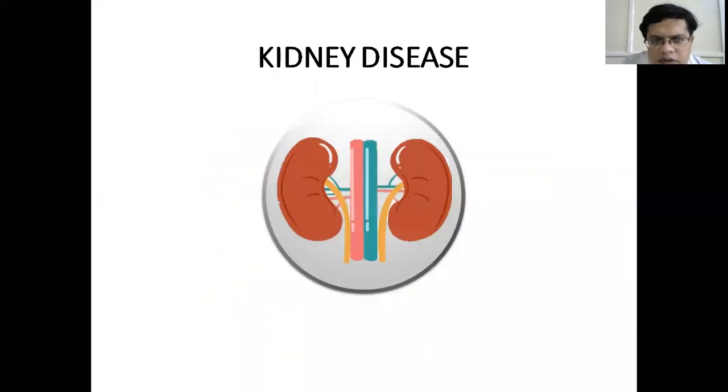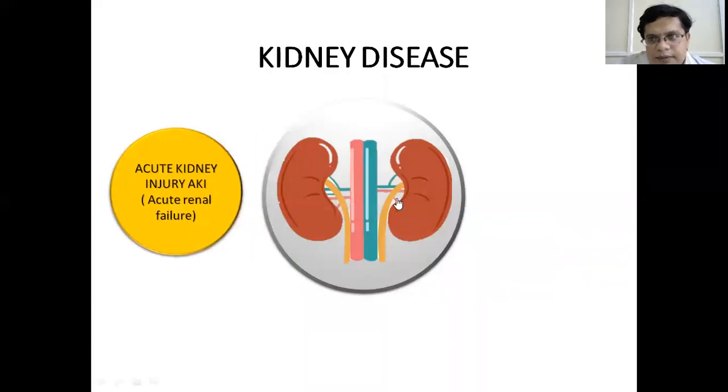As you all know, kidney disease can be of two types. One is acute kidney injury. Acute kidney injury is an acute, rapid deterioration of the renal function, which usually occurs within 24 to 48 hours, and it is reflected in the form of decreased urine output or an increase in the serum creatinine. So whenever there is an acute decline in the function of the kidney within 24 to 48 hours, you call it acute kidney injury, previously also called acute renal failure.